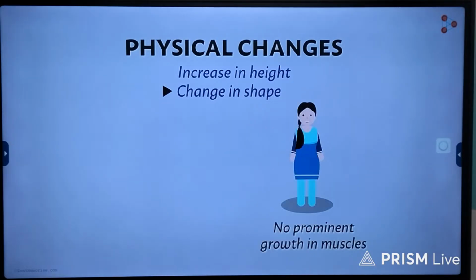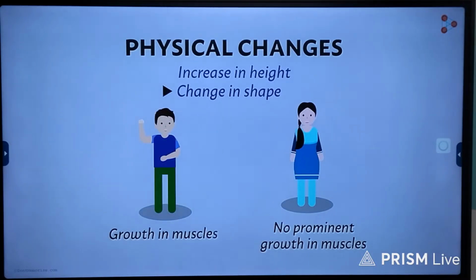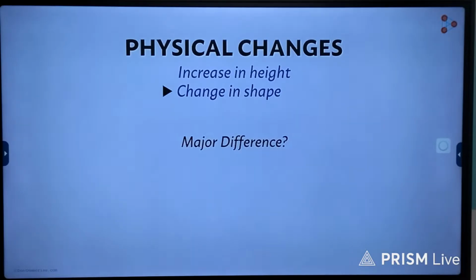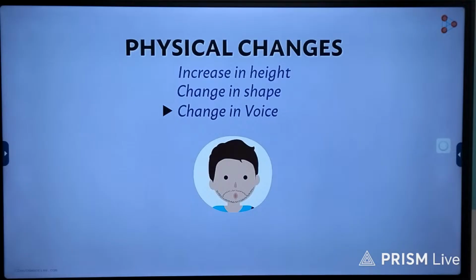Oh yes. Relative to girls, boys have prominent growth in their muscles. This is the reason why teenage boys like to flaunt their biceps to indicate their strength. There is one more major difference between adolescent boys and girls that we are missing out. Can you guess the difference? Let me give you a hint. When you meet a teenage boy after many years, his voice astonishes you. You notice that the voice of the boy starts deepening.